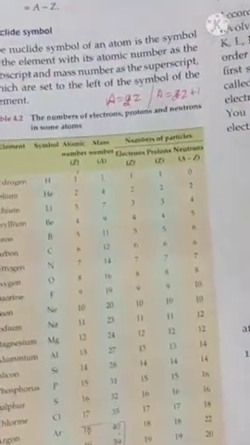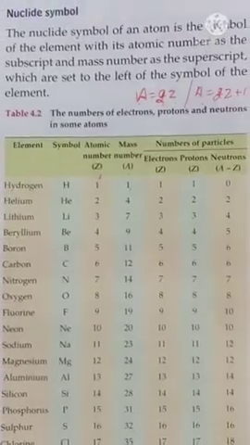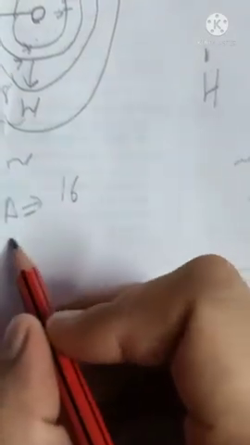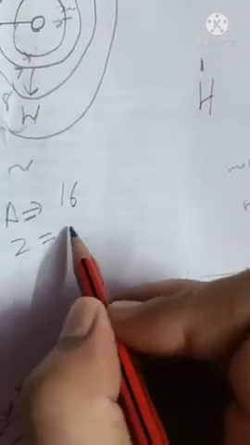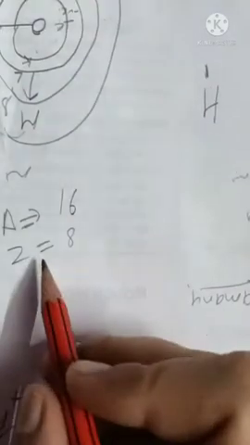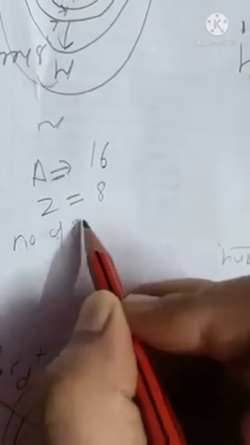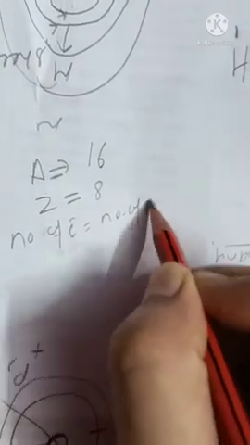There will be one question. For example, if the mass number of an element is given to you as 16 and the atomic number as 8, you have to calculate the number of electrons, protons, and neutrons. How will you calculate? We know that the number of electrons equals the number of protons equals Z, which is 8.